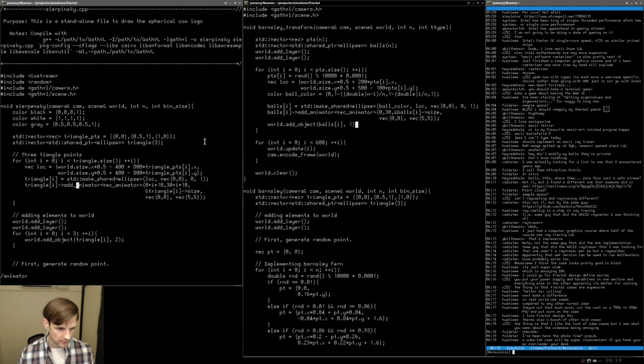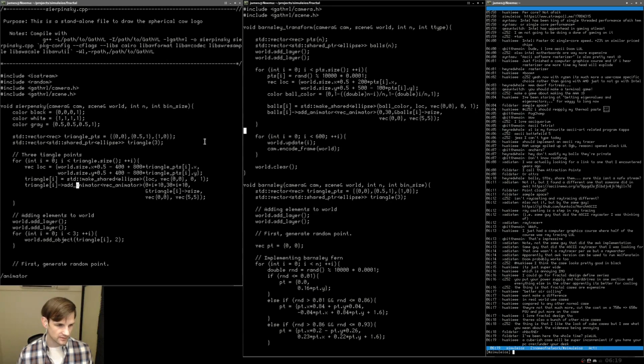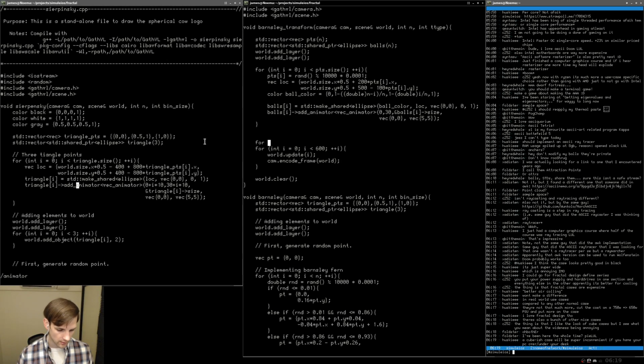So I'm going to DD there, and I'm going to have another guy here. So for int I equals 0, I less than point size, then we're going to do plus I, pop down here.